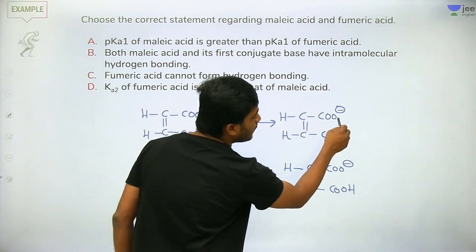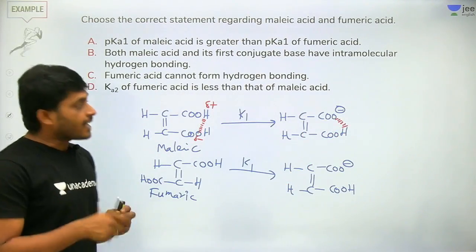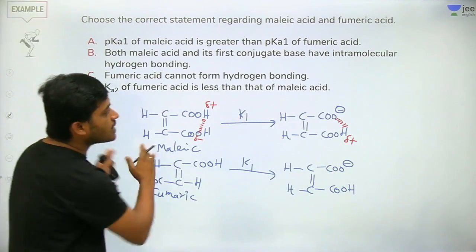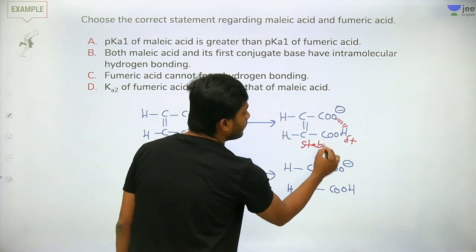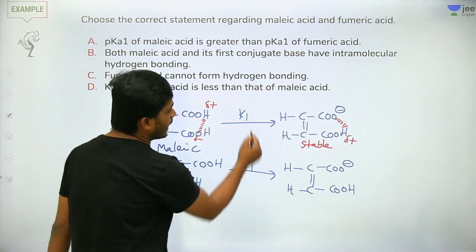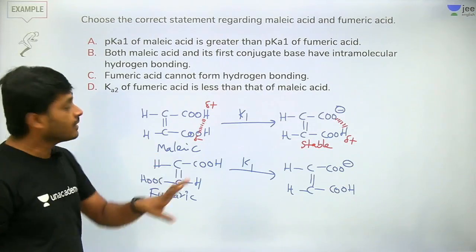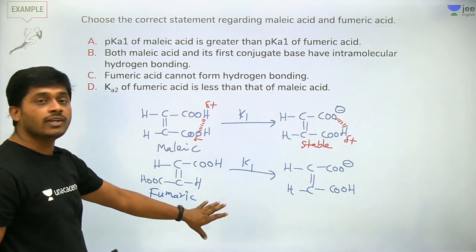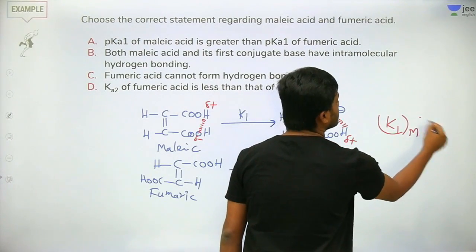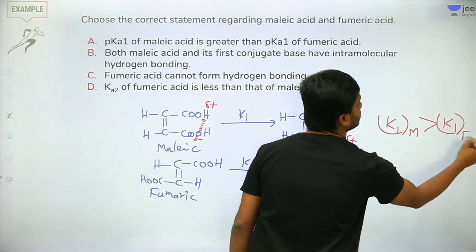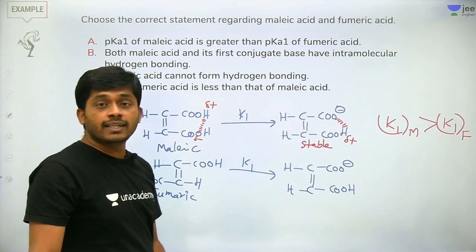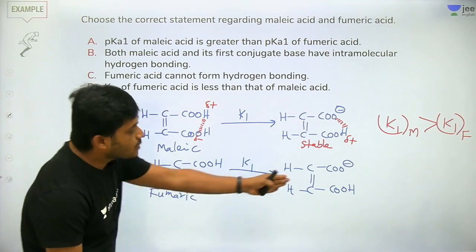Next, I removed H plus, and it attracts H plus. Hydrogen bonding is present, so because of hydrogen bonding, it is more stable. Yes or no? So if we compare K1 values, first we will compare K1 of malic acid and K1 of fumaric acid. K1 of malic acid is greater than K1 of fumaric acid, because in fumaric acid there is no hydrogen bond.